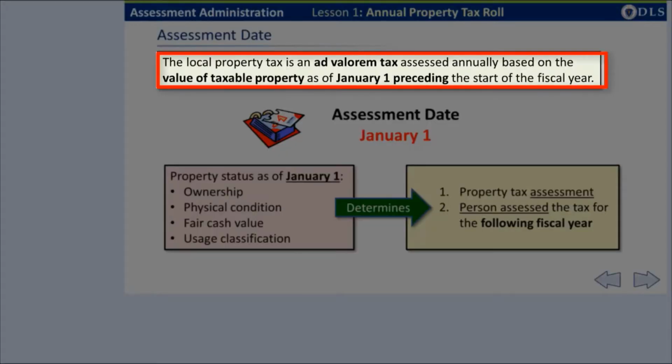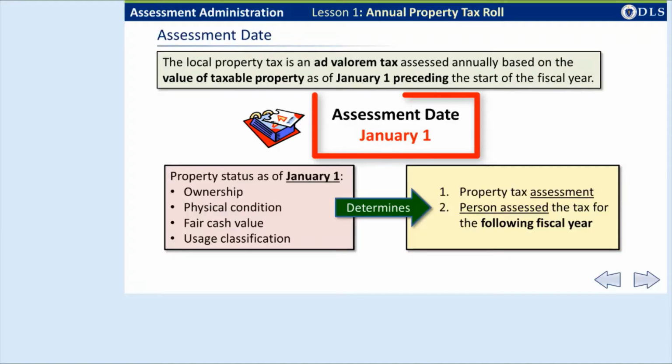The local property tax is an ad valorem tax. Ad valorem means according to value. In Massachusetts, the property tax is assessed for each fiscal year based on the fair cash value of the property on the January 1 assessment date that precedes the beginning of the fiscal year. A key characteristic of an ad valorem tax is that it is assessed as of a fixed date. The person to be assessed and the factors that impact the valuation are all determined as of that date.